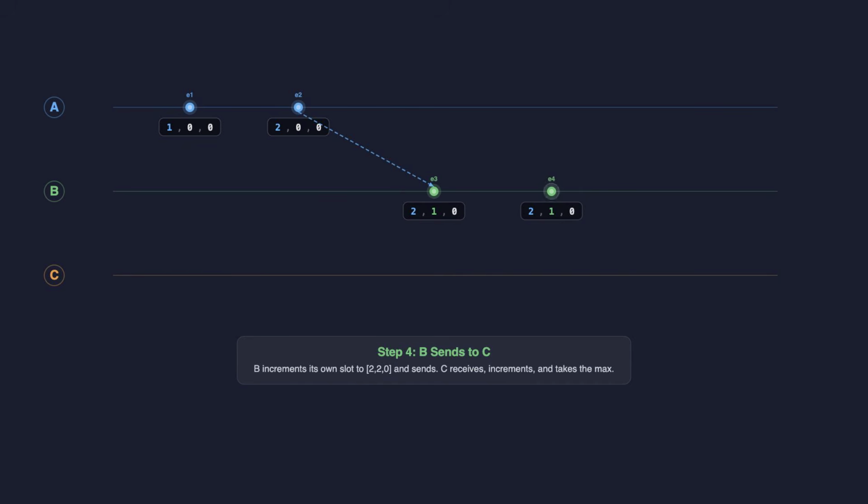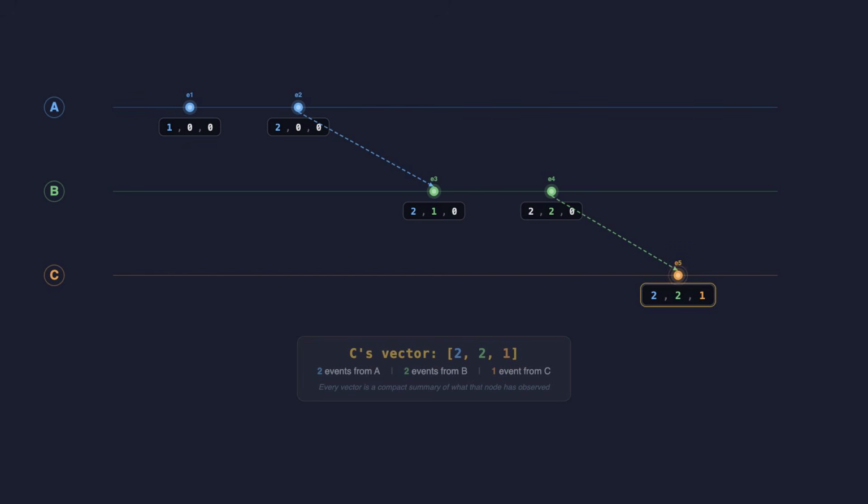Now B sends to C. B increments to 2, 2, 0 and sends. C receives, increments its slot, and takes the max. C ends up with 2, 2, 1. Look at C's final vector, 2, 2, 1. It encodes the complete causal history. C knows about A's 2 events, B's 2 events, and its own 1 event. Every vector is a compact summary of what that node has observed.